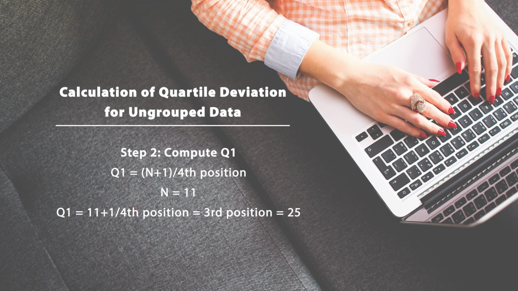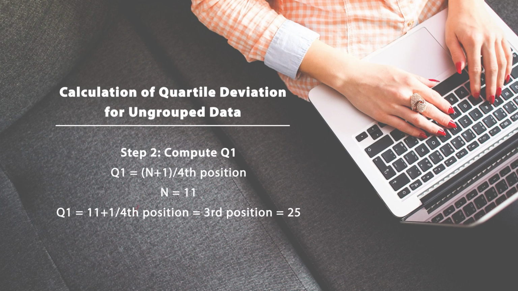So Q1 is equal to the (n plus 1) divided by 4 position, where n is the total number of data values. Here we have 11 plus 1 divided by 4, which is 12 by 4, equal to 3. At the third position in the ascending order, you can see the score 25. So 25 is the number which is considered as Q1.